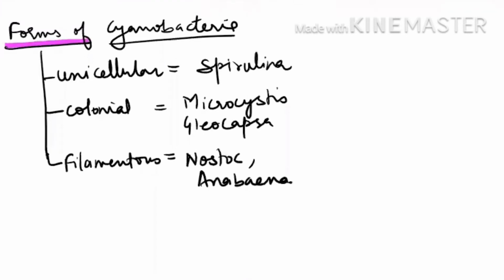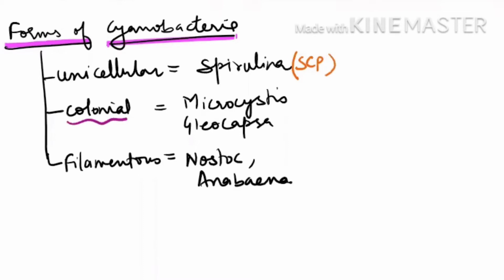See the different forms of cyanobacteria. They can be unicellular, for example Spirulina. Spirulina is also known as single cell protein. Single cell protein means it is a source of good protein, and it is also used by space travelers. If they are found in colonies, meaning they are present in a group, then an example is Microcystis and Gloeocapsa.